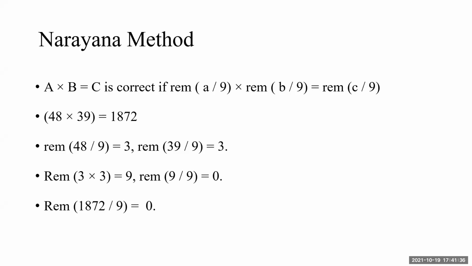So for 2 digits, there is a possibility of 2 answers. For 3 digits, 6 numbers, factorial 3, as we know. With 3 digits, I can generate 6 numbers, and all 6 numbers will have the same Navanka. For example, 135 will have 9 as its Navanka, and 531 will again have 9. So there are 6 possible correct answers via the Bijanka checking method. And that's where the Navanka method has a limitation.